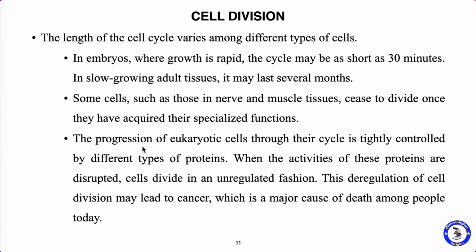And the progression of the eukaryotic cells through their cell cycle is controlled by different types of proteins. When the protein function is disrupted, the cells divide in an unregulated fashion. If there is any problem with the protein, the cells cannot divide in an even manner. It divides in an unregulated fashion. This deregulation of the cell division may lead to cancer. So what is cancer? The abnormal growth of cells, no? That leads to cancer, and this is a major cause of death among people today.